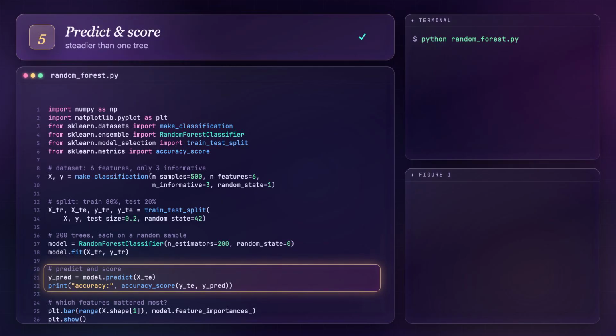Predict and score. And notice the accuracy is usually both higher and steadier than a single tree would give, around 93% here, because all of those votes smooth the noise away.